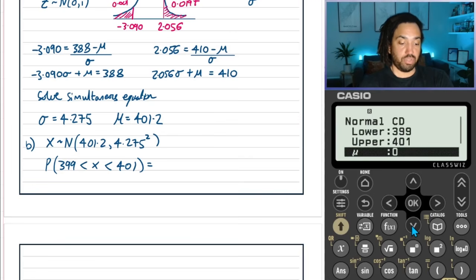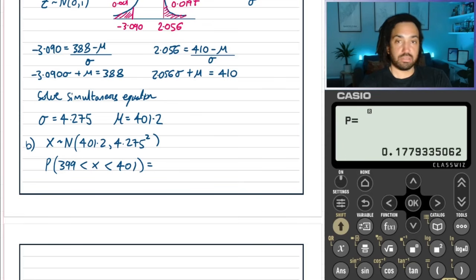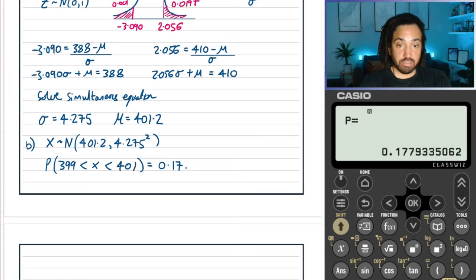And we said that mu was 401.2, and sigma was 4.275. Okay, great. So we get 0.1780.